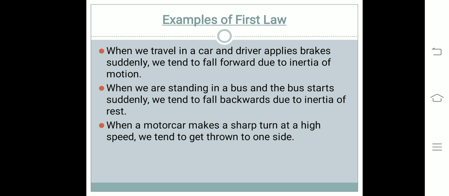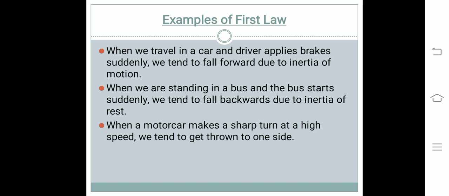Certain experiences that we come across while traveling in a car can be explained on the basis of the law of inertia. When we travel in a car and the driver applies brakes suddenly, we always tend to fall forward. Due to which? Due to the inertia of motion.